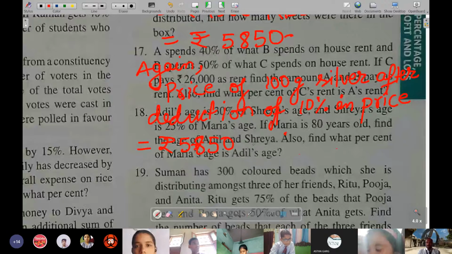So 5,850 minus 10% of rupees 5,850, then what you find will become the answer.